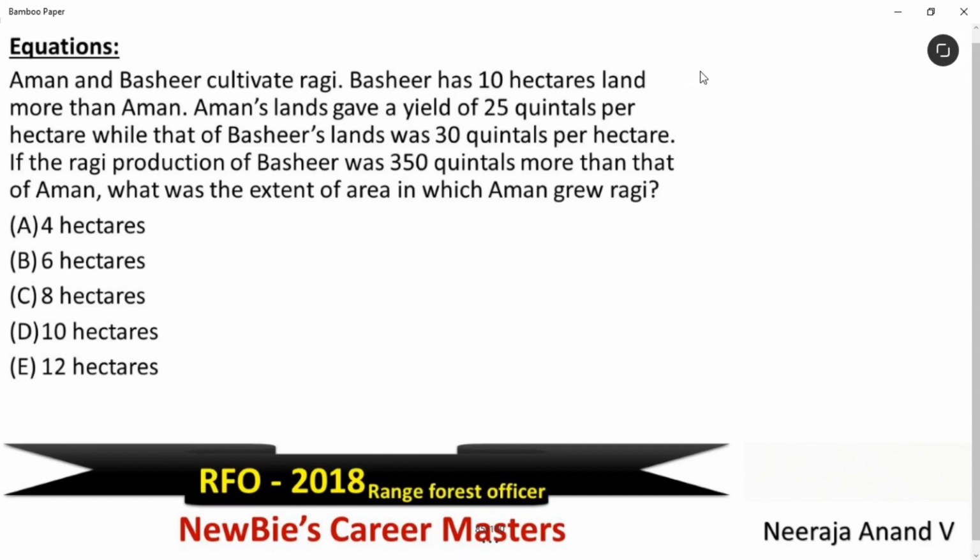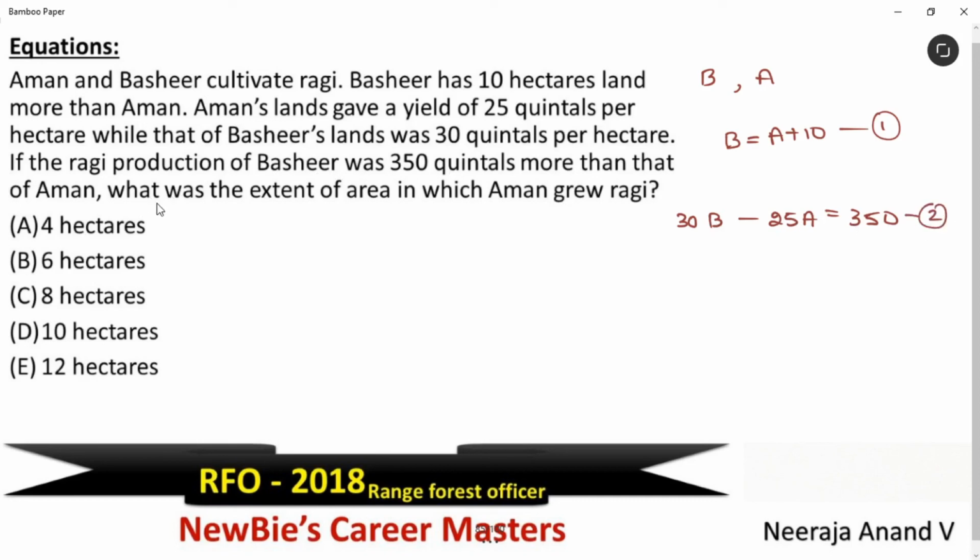Maybe let's take Basir has B hectares of land and Aman has A hectares of land. They're telling Basir has 10 hectares more than Aman. This is one equation. And Aman's land gave a yield of 25 quintals per hectare. See, Aman has A hectares, so 25 into A. And Basir says 30 quintals per hectare. He has B hectares, that is 30 into B. The difference is 350. Am I clear? If the ragi production of Basir was 350 quintals more than that of Aman, that means these two should differ by 350. Take this as the second equation.